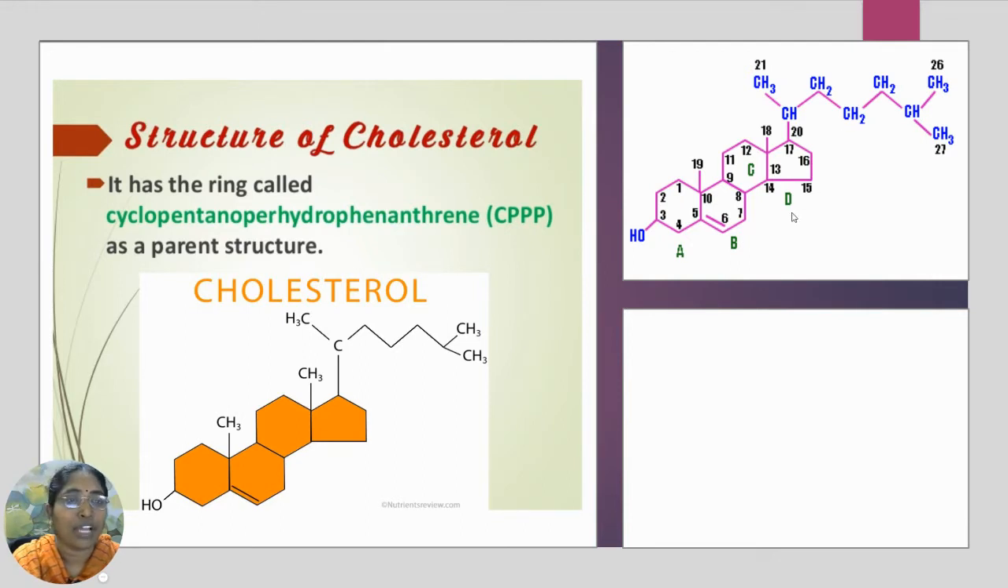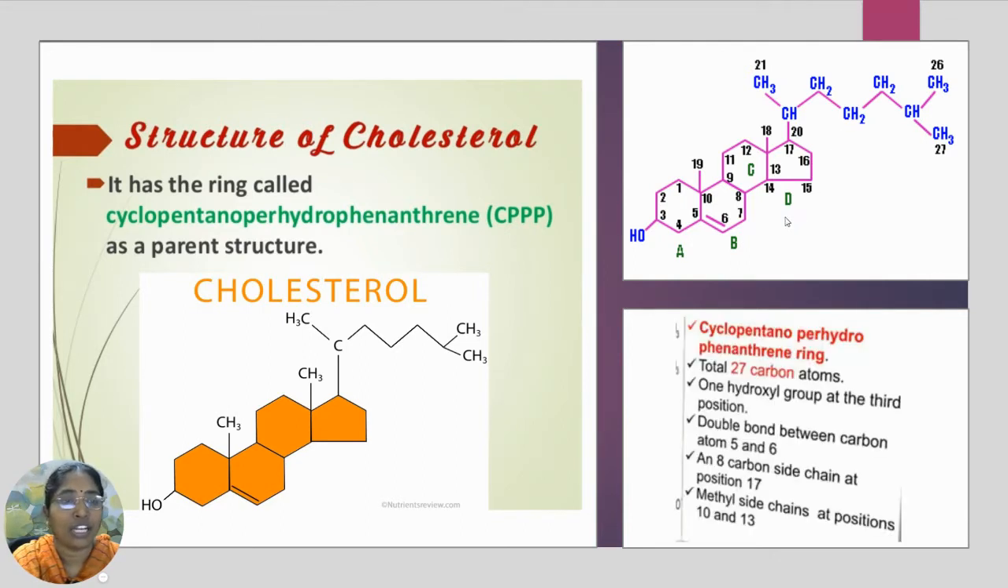Coming to the number of carbon atoms, a total of 27 carbon atoms are present in cholesterol. You can look at the structure with the numbering. One hydroxyl group is present at the third position. And a double bond is present between the fifth and the sixth carbon atom. This is the fifth carbon atom and this is the sixth.